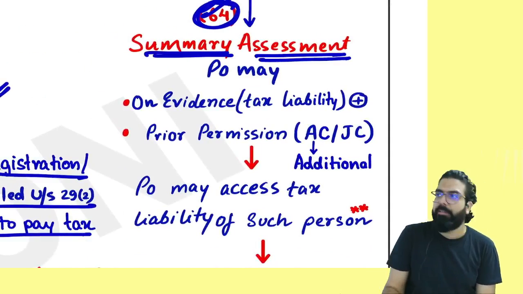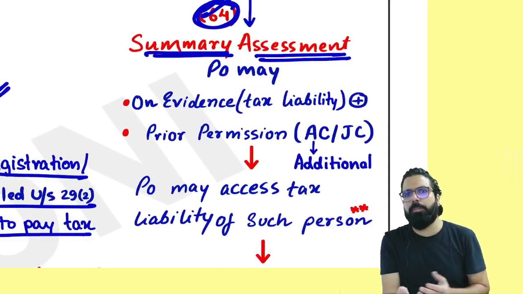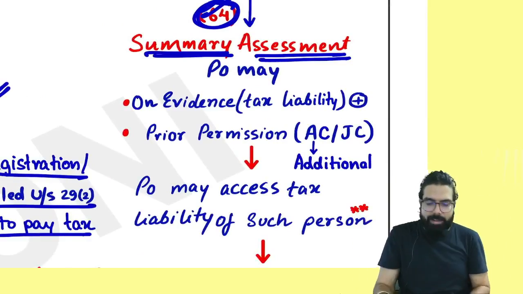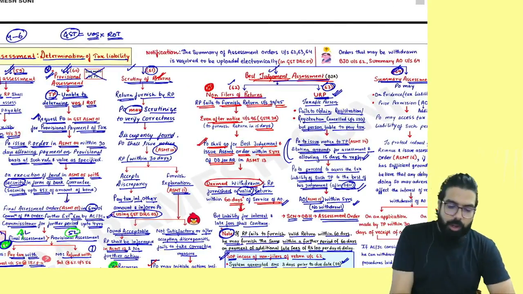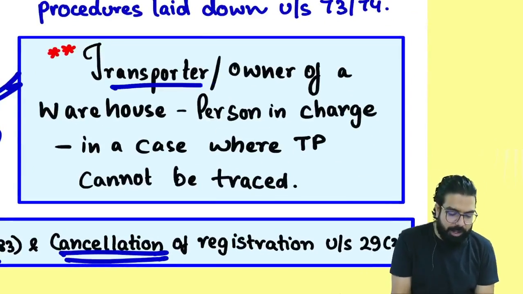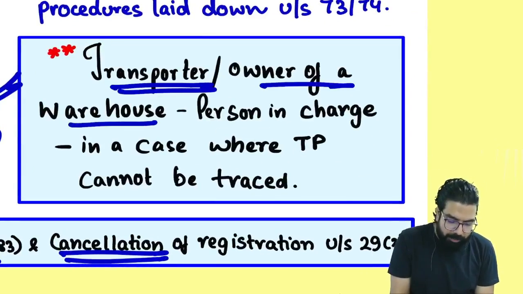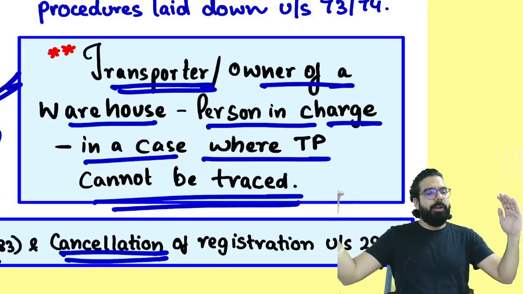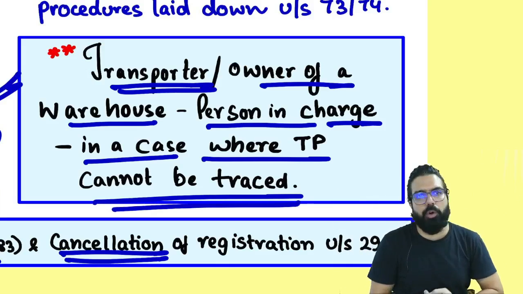Summary assessment. What is summary? Summary means, chart book is a summary. Summary means what? Shortcut. Small assessment. So for an example, on the way, one truck wala. So this summary assessment is generally done of transporters, owner, operator of warehouse, person in charge in case the taxable person cannot be traced. For an example, on the way one person was taking the goods and going.